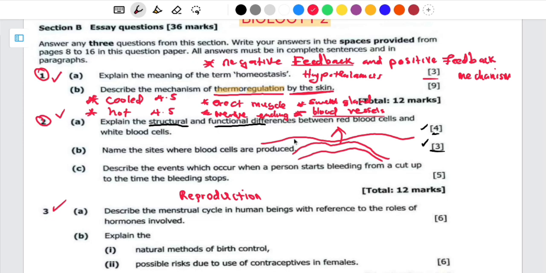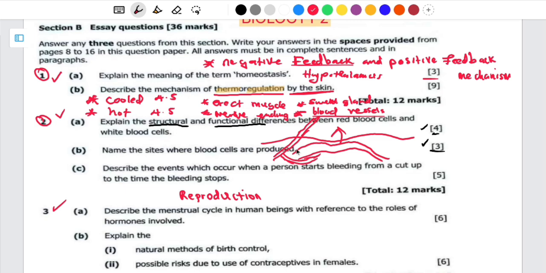And then apart from that, like I said, there are the hair follicles. These hair follicles have the erector muscles which attach to them. So what these erector muscles do is this: when it is cold, these erector muscles are going to relax. Then when it is hot, they are going to contract. Once they contract, they pull the hair follicle to stand up. So when it is cold, the hair follicles fall down because the erector muscles relax.